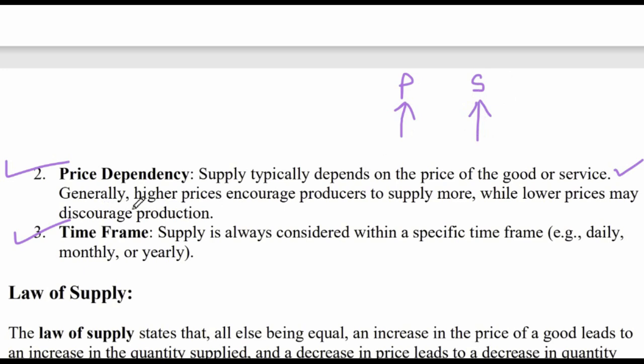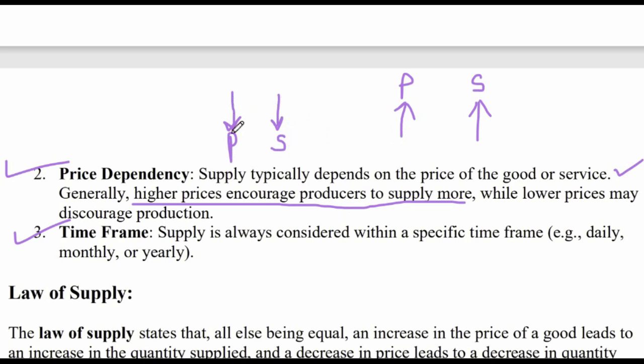Generally, higher prices encourage producers to supply more, so supply will increase. While as the price decreases, the producer will decrease the supply, as lower prices may discourage production. If production becomes less, then the supply will be less. So in turn, as the supply goes down, the demand will increase, because there is less supply now.